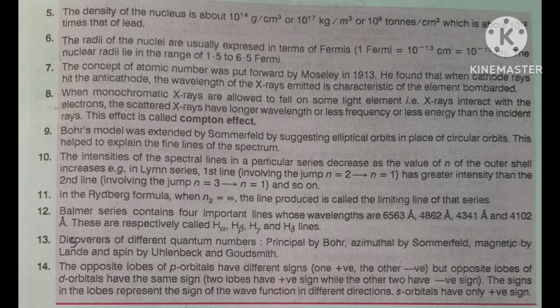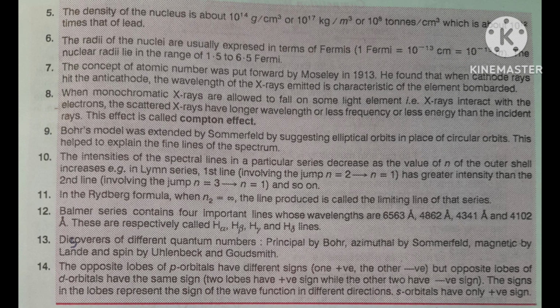Hence, the maximum number of electrons in a subshell is 2 times the number of orbitals, that is 2 times (2l plus 1).